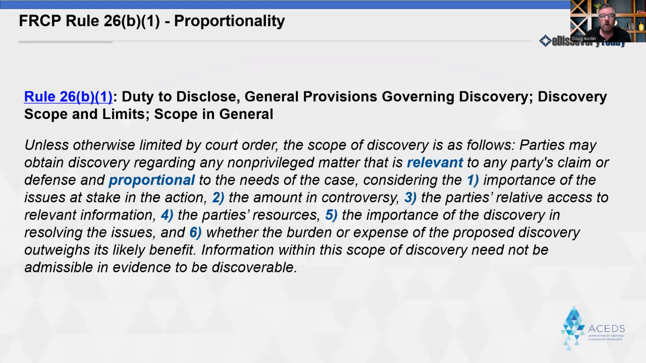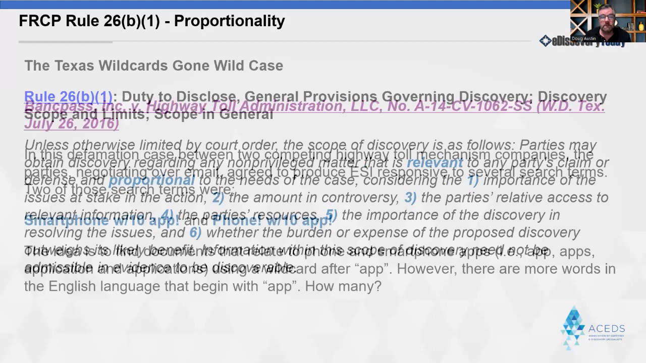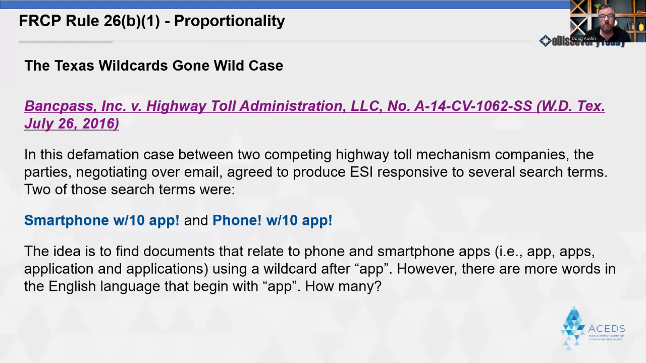The 6th factor, whether the burden or expense of the proposed discovery outweighs its likely benefit, is one we'll drill into with some search terms discussion. So here's a case from my home state of Texas where the parties negotiated search terms. 2 of the terms are the ones you see here. The exclamation symbol is the wildcard character in the case, and the /10 means within 10 words of. So clearly it looked like the parties chose to add a wildcard to app to search for app, apps, application, or applications. Makes sense, right?